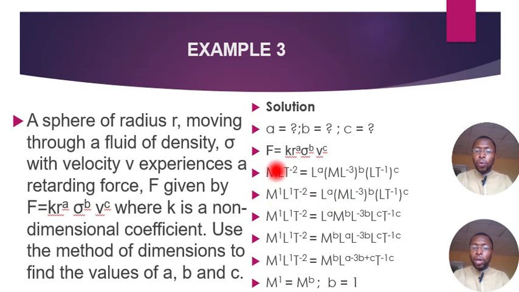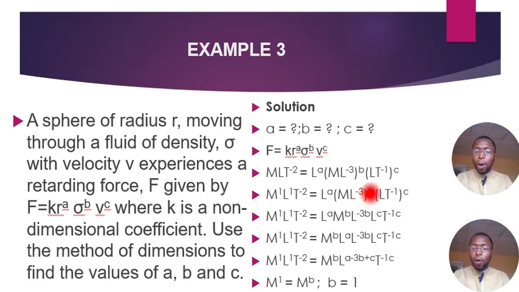Now the next step, we need to introduce the power of M and L, that's M to the power 1, L to the power 1, and T to the power minus 2 equals L to the power a. Then of course we repeat everything as written here. So the next step again, M to the power 1, L to the power 1, and T to the power minus 2 equals L to the power a. We need to expand what is here.